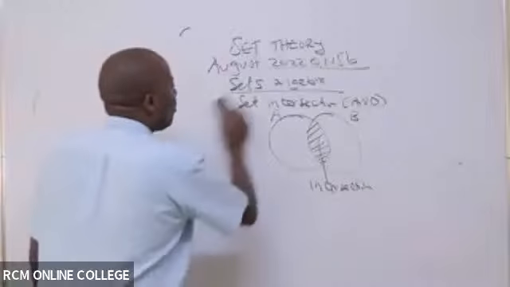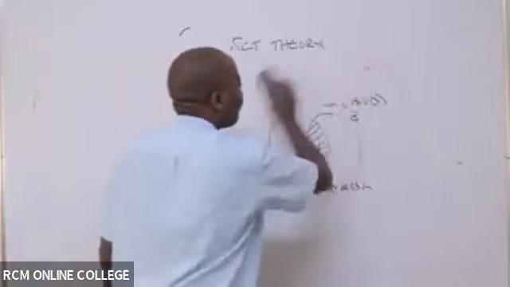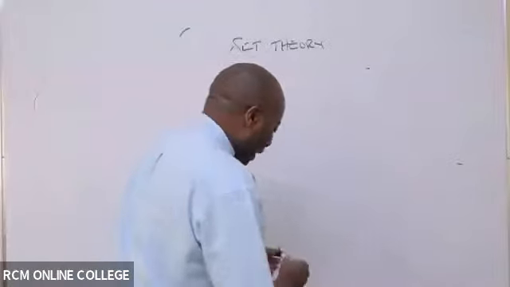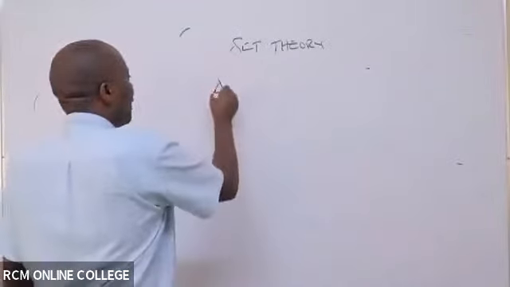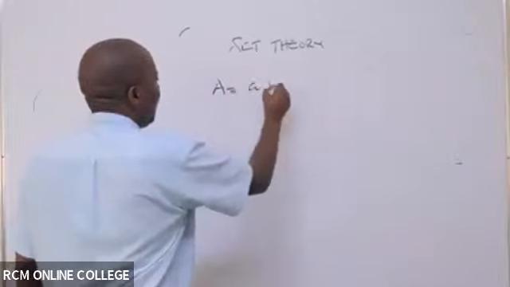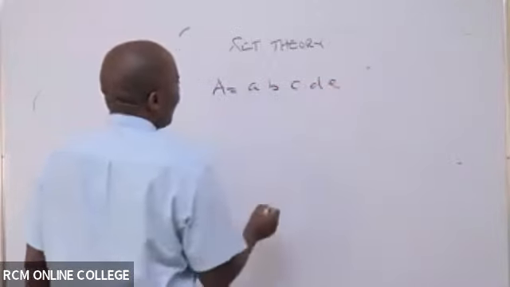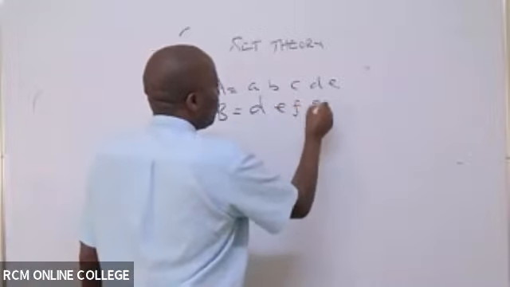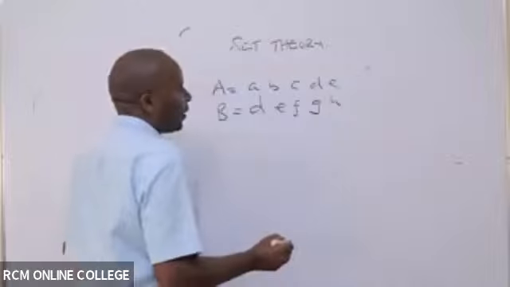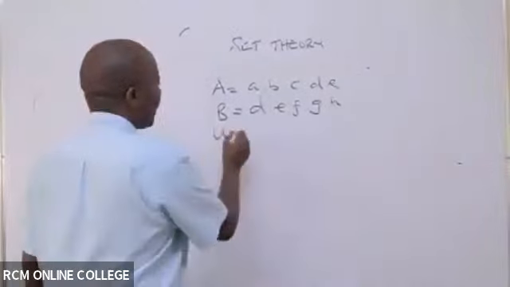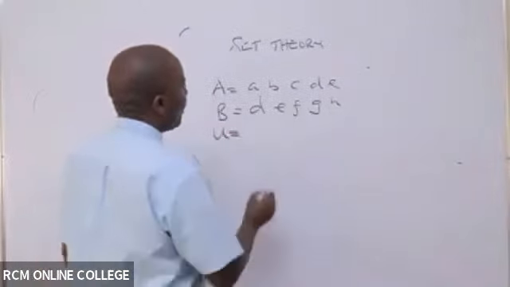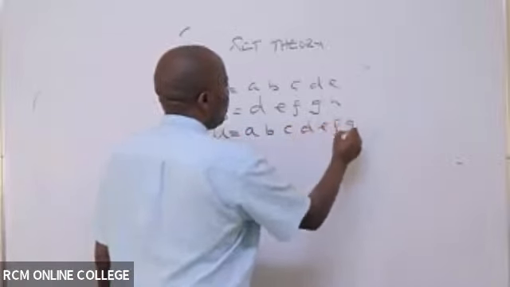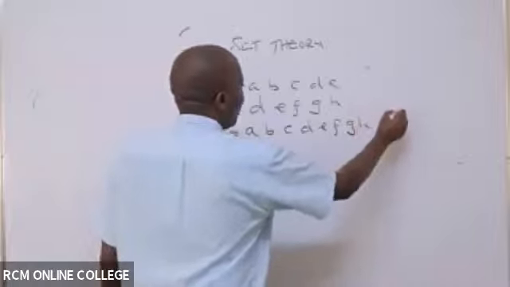If, for example, we are given this kind of analysis, we are given here that set A has these memberships: A, B, C, D, E. And then we have set B with these memberships: D, E, F, G, H. And then we have the universal set. The universal set has A, B, C, D, E, F, G, H, I, J.